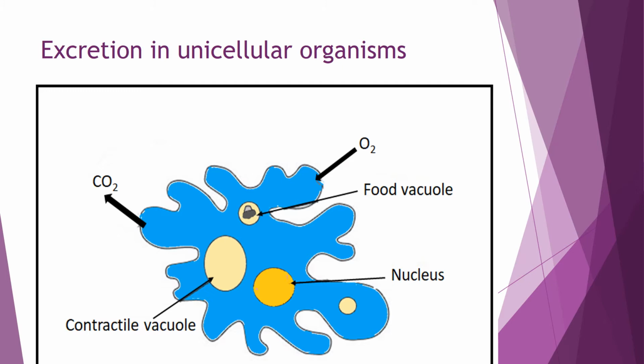It may be nutrition, taking in food, throwing out undigested food, or the exchange of respiratory gases, all taking place in this single cell. In the same way, excretion is also performed by that single cell. By simple diffusion, these organisms excrete the waste from their body into the surrounding environment.